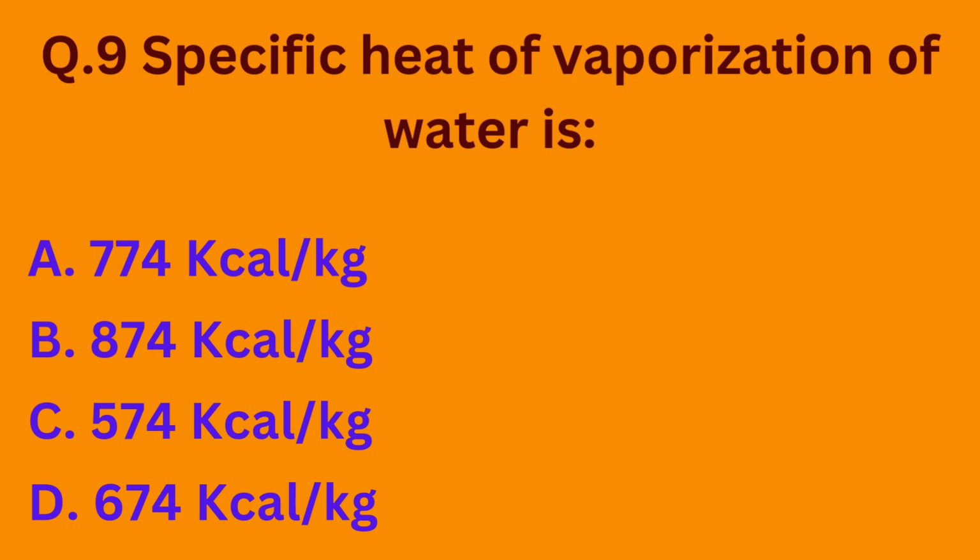Question number 9. Specific heat of vaporization of water is option A, 774 kilocalories per kg. Option B, 874. Option C, 574. Option D, 674. So the specific heat of vaporization of water is 574 kilocalories per kg. So the correct option is option C.